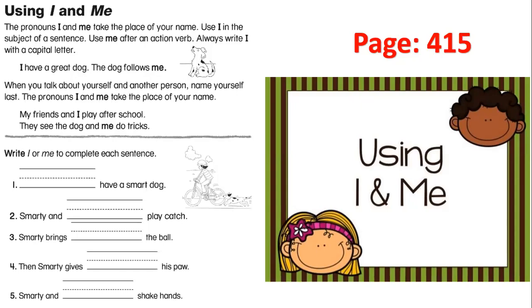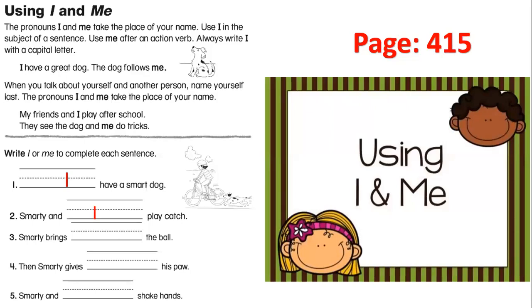Okay, let's do the first one. Have a smart dog. It comes at the beginning of the sentence and before the verb, and it comes as a subject. So we have to choose I. Smarty and play catch. It comes before the verb and as a subject. So it will be I.